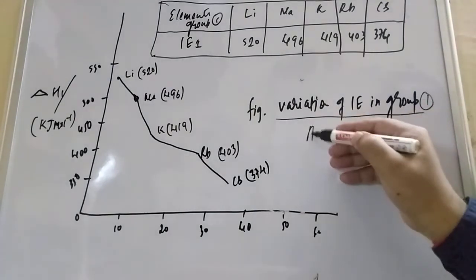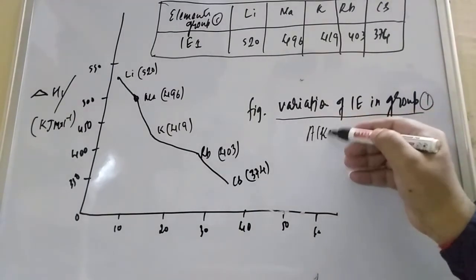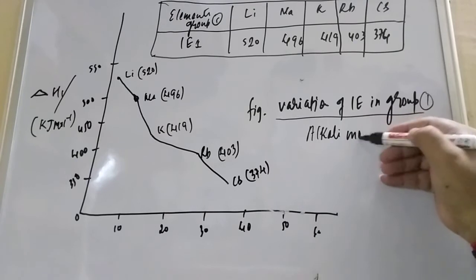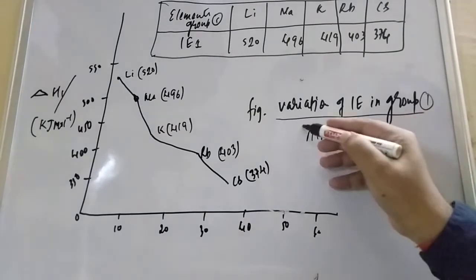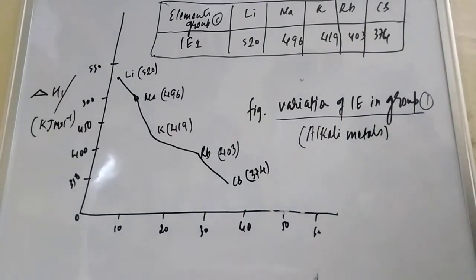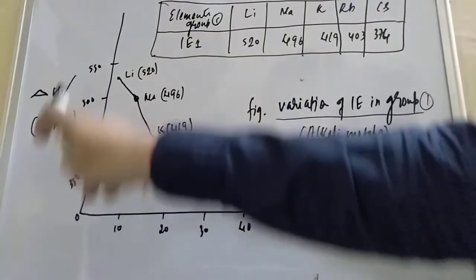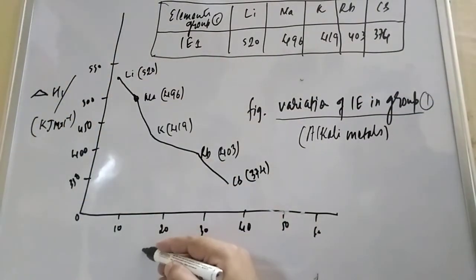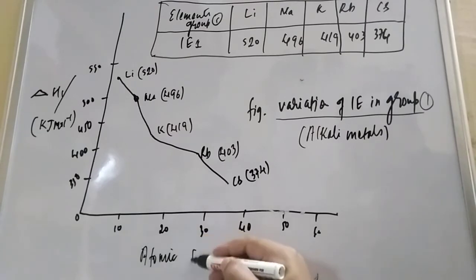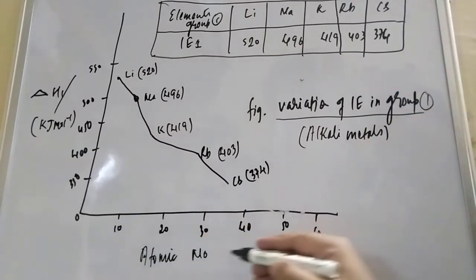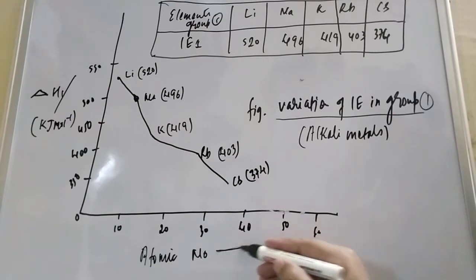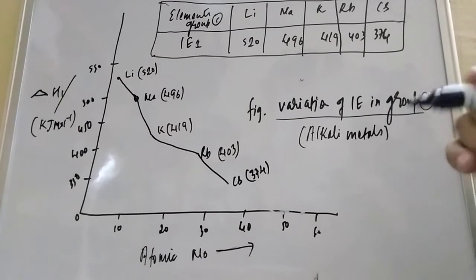Group 1 means alkali metals, and you know that group 1 elements are known as alkali metals. Here I am giving a graphical representation. On one side we are representing the ionization enthalpy, and on the bottom side the atomic number. So when the atomic number increases down the group, ionization enthalpy decreases.